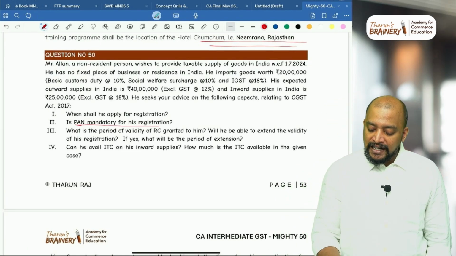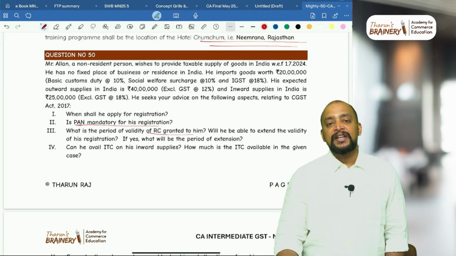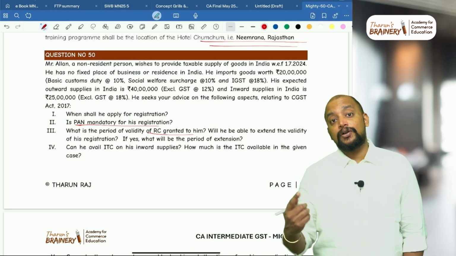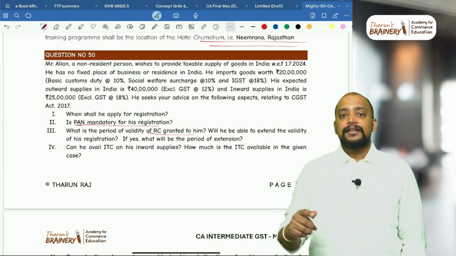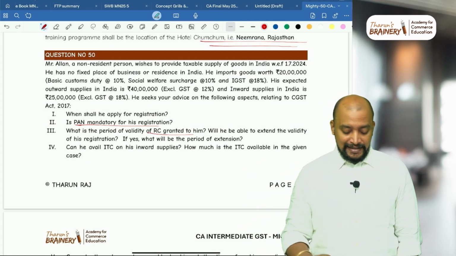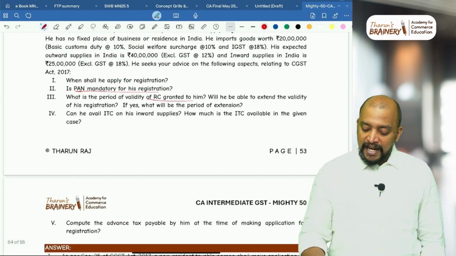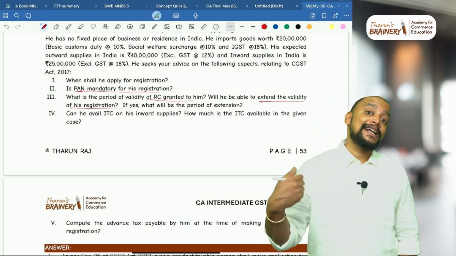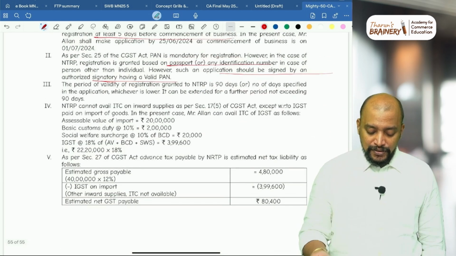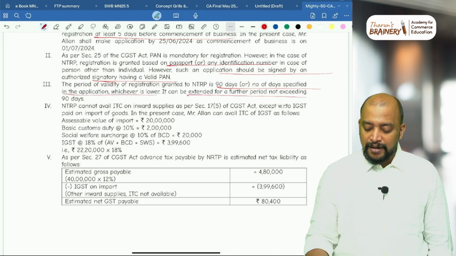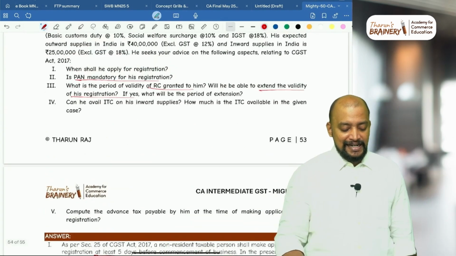What is the period of validity of registration granted to him? The period of registration will be the number of days for which he applies for registration, subject to a maximum of 90 days. And will he be able to extend the validity? Yes, it can be extended for a further period not exceeding 90 days.